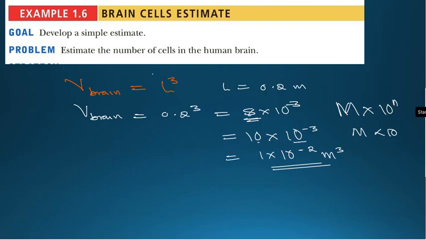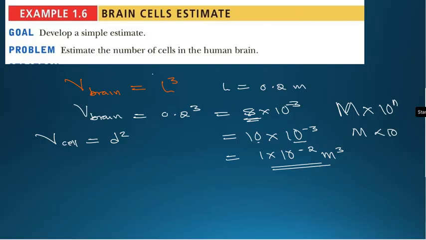Since now we have the volume of the brain, let's estimate the volume of a single cell. The volume of a single cell is also going to be given by distance cubed.